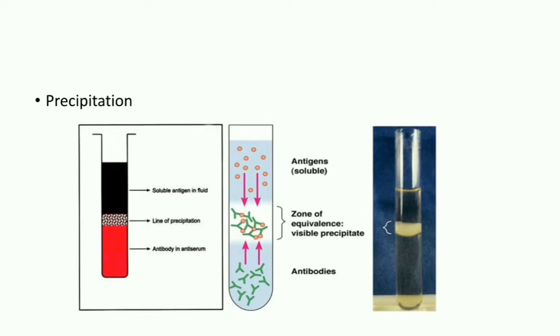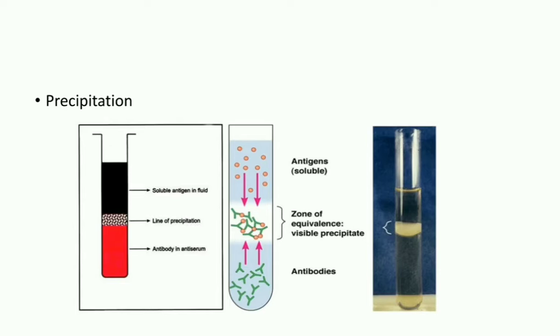Okay, precipitation. Here we are mixing a soluble antigen with an antibody to give an insoluble precipitate. That is a precipitation reaction, and the basic example you can remember is Ascoli's thermoprecipitation test, which we carry out for anthrax antigen. So that is precipitation.